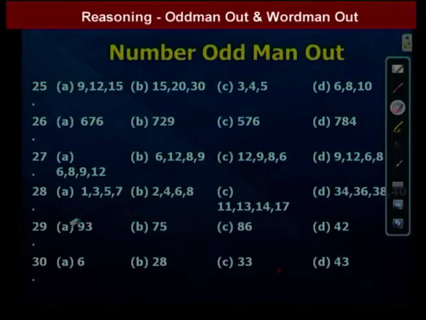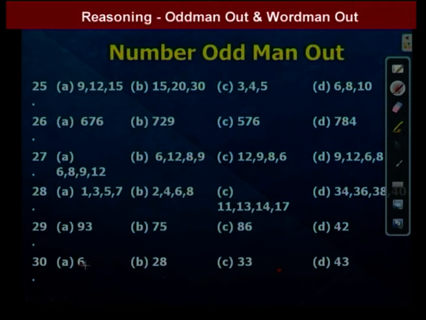That one is 6, 28, 33, 43. Here, except 33, the remaining all follow the same pattern. That pattern is that the sum of the factors is double the given number.